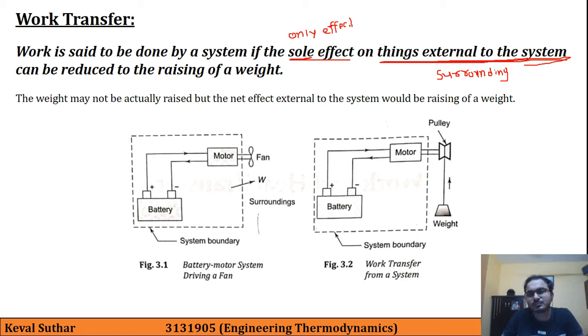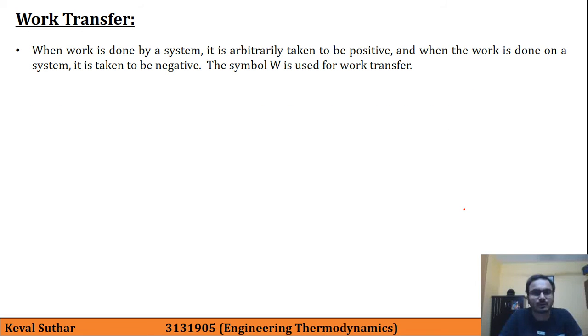Okay, so this is the only effect. Work is said to be done by a system if the sole effect external to the system, that is surrounding, can be reduced to raising of weight. So in our example we have replaced this fan effects with a pulley and weight. Now further continuing on work transfer, here two things are there.